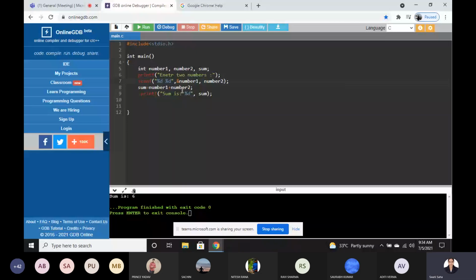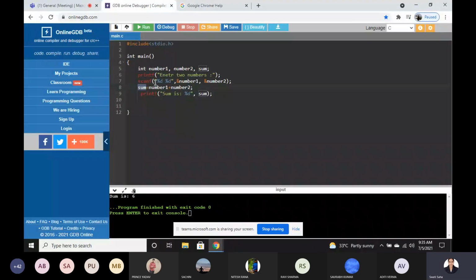It is defined like that. And here also you have to add ampersand number 2. Now we have taken the numbers from the keyboard, and we can calculate the sum. So sum is number 1 plus number 2.